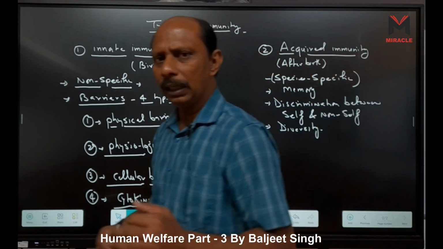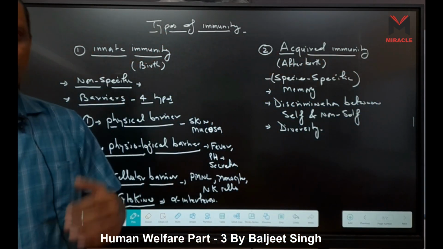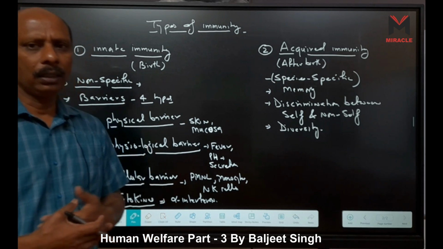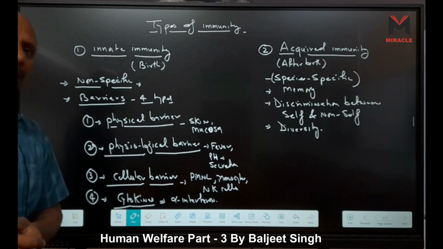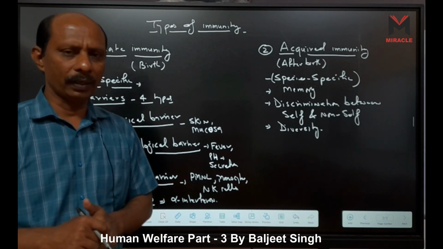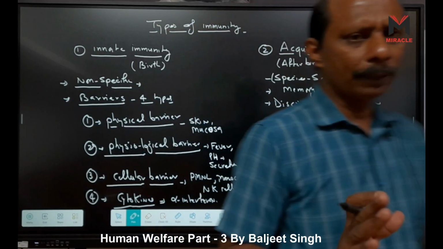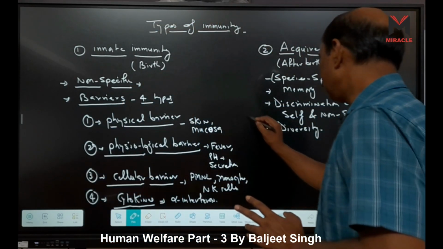So lymphocyte T, lymphocyte B, when they form antibodies, they come into the third line of defense. That is called acute defense. You understand? When we consider the line of defense, we have three types of line of defense. Here I write, then you understand.